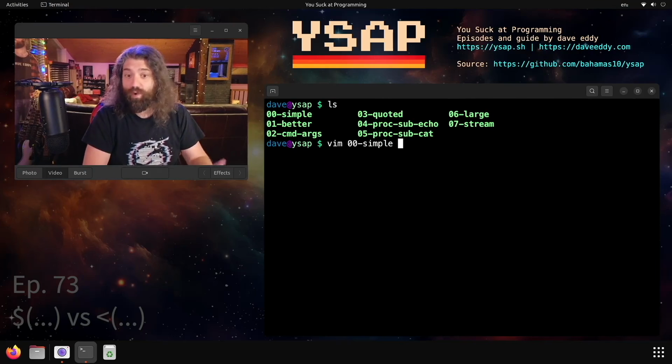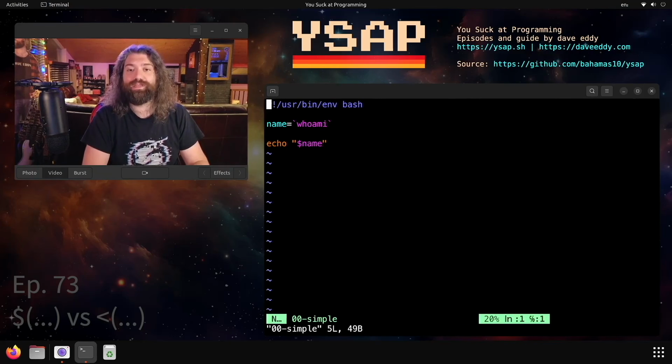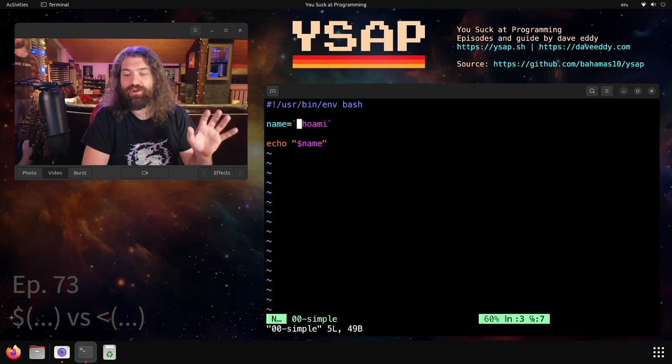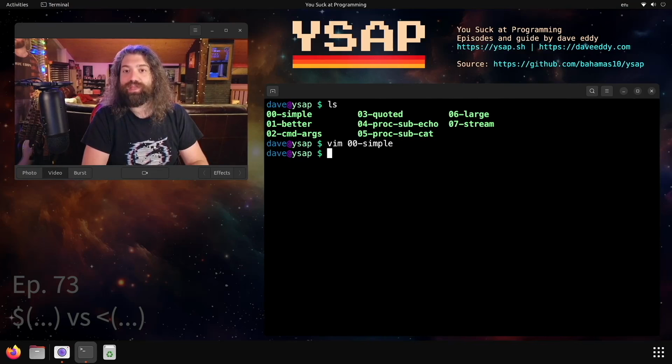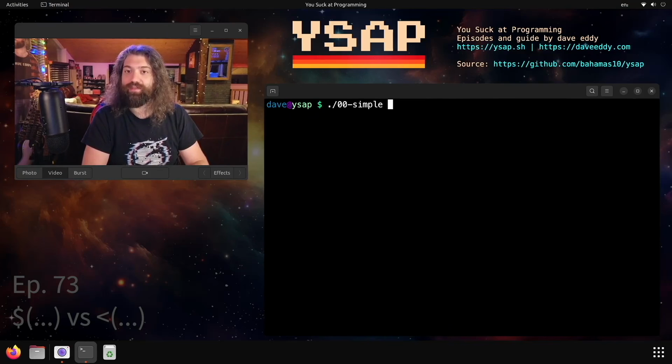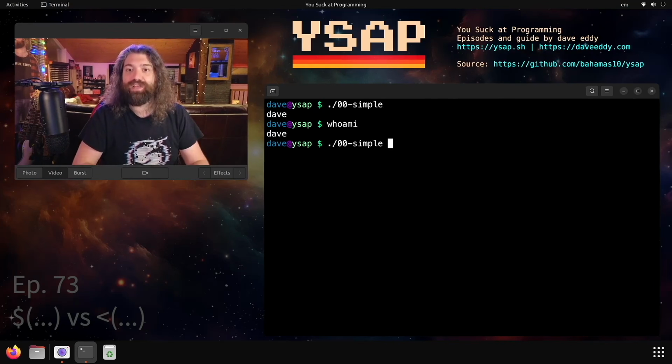Let's talk about what I'm actually talking about. So in this simple example here, we have name equals backtick whoami backtick. This is a little contrived. There are other ways to get your current username, but here's what we're doing. We echo $name. It should be the output of that command. The command is whoami. We run it and it just says Dave. That's awesome. If I run whoami, the command right here, we get Dave. So that's all it did.